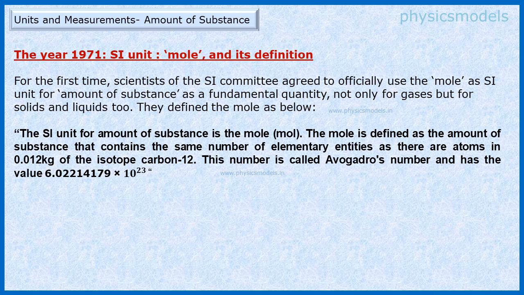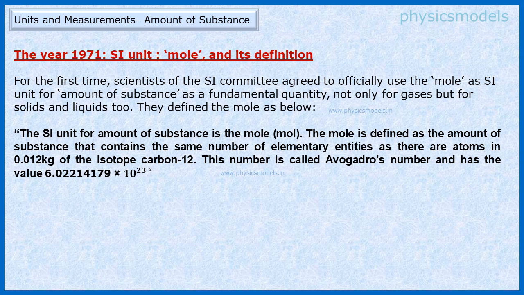And they came to an agreement that the amount of substance can be defined in terms of mole, symbol mol, that 1 mole of any substance on earth should be that amount which has 6.02214179 times 10 to the power 23 elementary entities. For example, iron will have 6.02214179 times 10 to the power 23 atoms. The sugar that we have every day will have 6.022 times 10 to the power 23 molecules in it. That would be 1 mole of sugar, and so on and so forth.